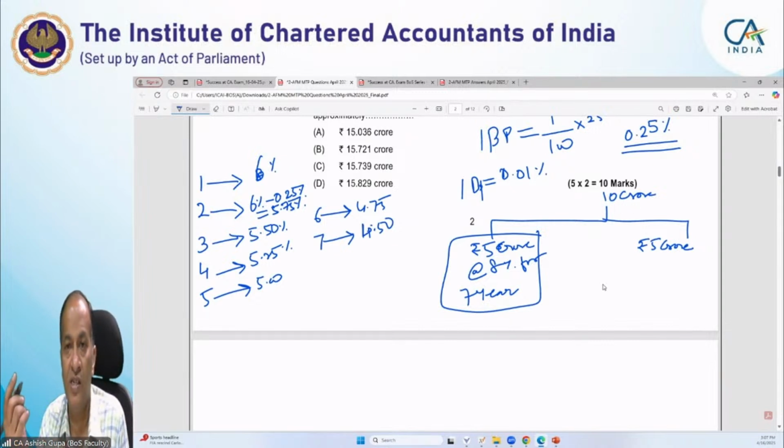Now since our amount is getting reinvested, for the first year my reinvestable amount will be 5 crore into 1.06. I am again reinvesting the same, so into 1.0575, and into again 1.055.